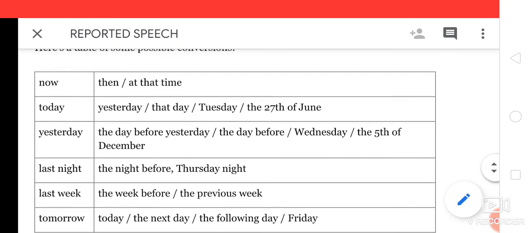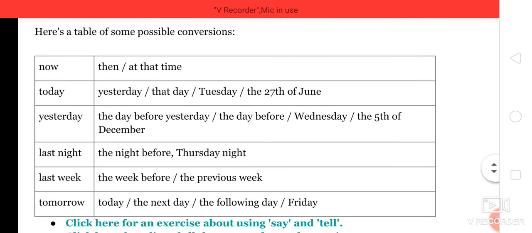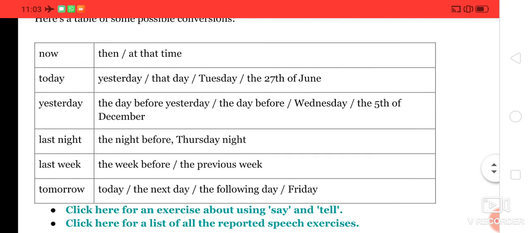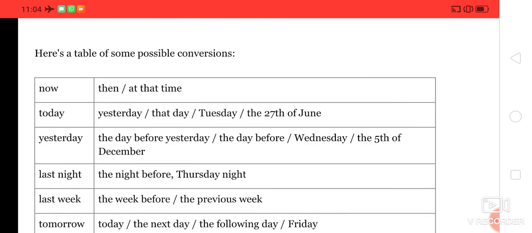See, here is a table of some possible conversions. If there is a now in the direct speech, it is replaced by then or at the time. If there is a today in the direct speech, in reported speech you can replace that with yesterday or Tuesday. If there is a yesterday in direct speech, you can replace it with the other things. These are again very important, so please make a note of it.